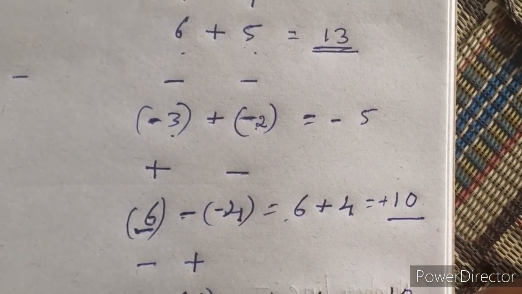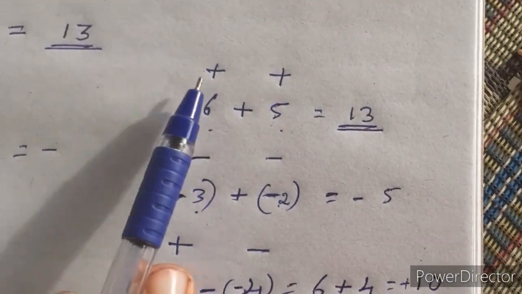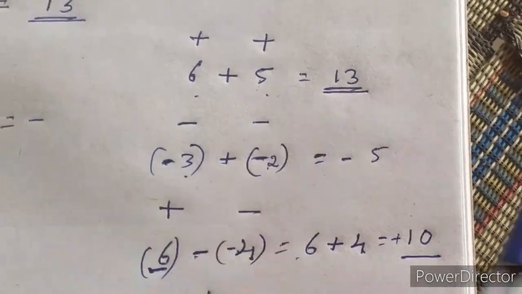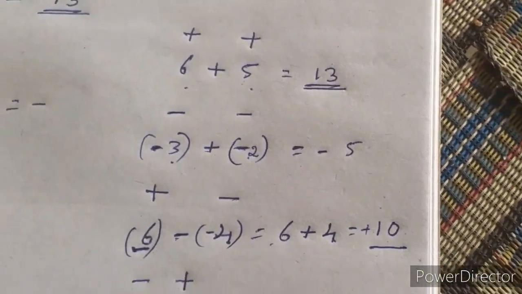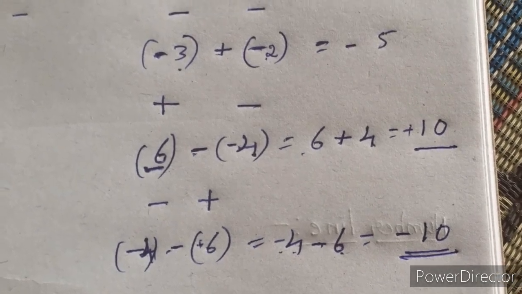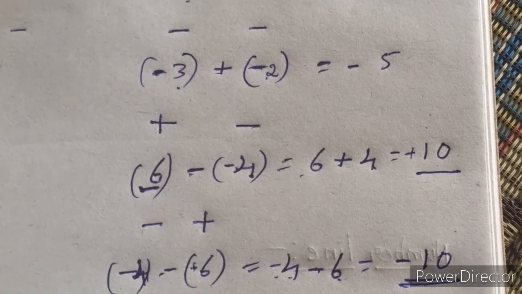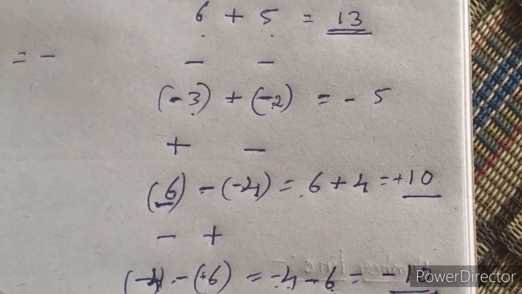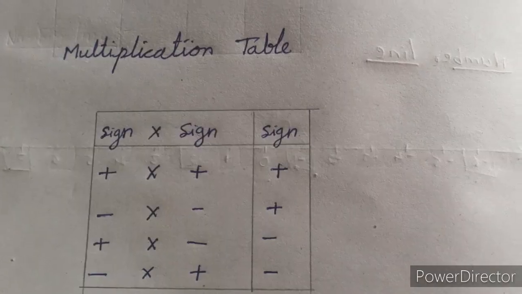So what will we see in the table like that? Positive integers means you will get the answer in the positive. Negative integers while adding means you will get the negative answer. Then one plus and one minus means you will get the answer in both signs. It differs depending upon the number. So it is clear, I thought.